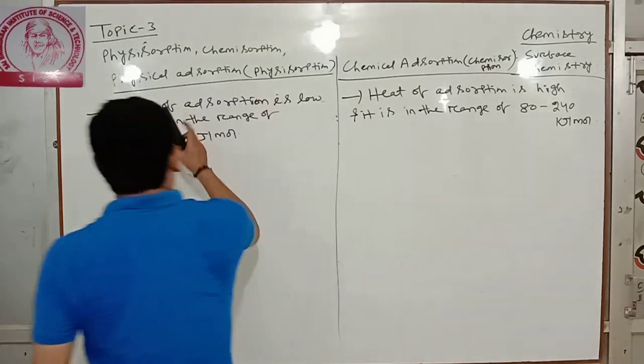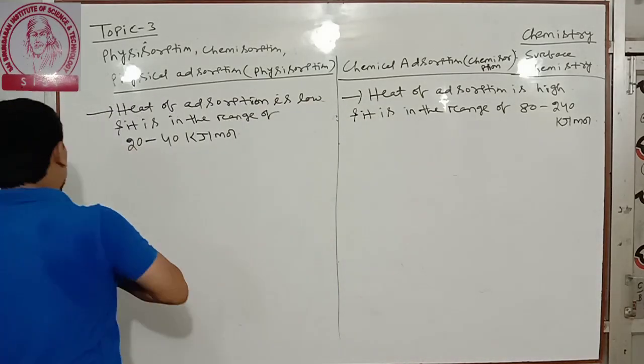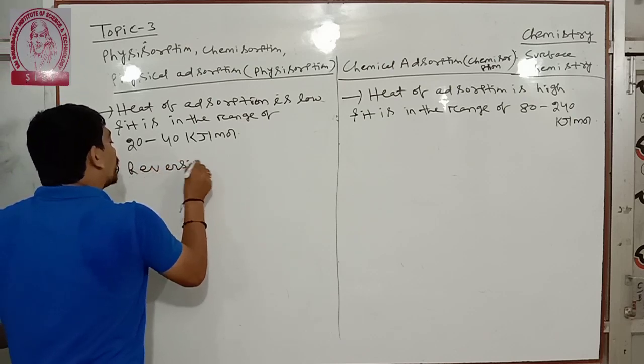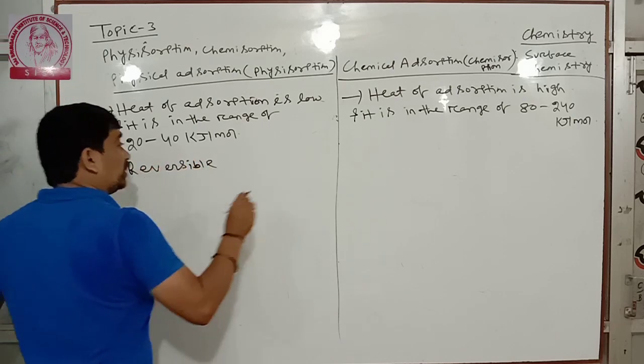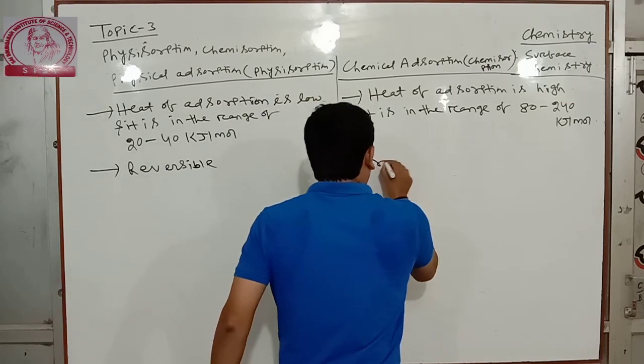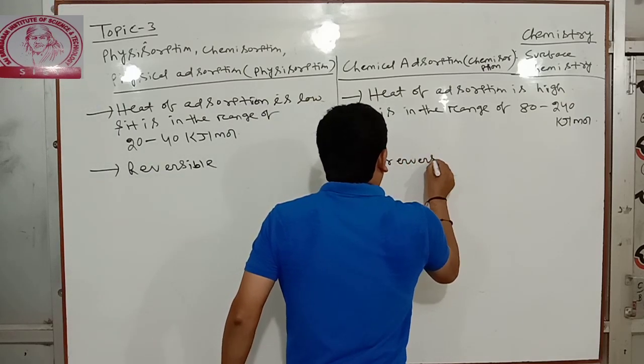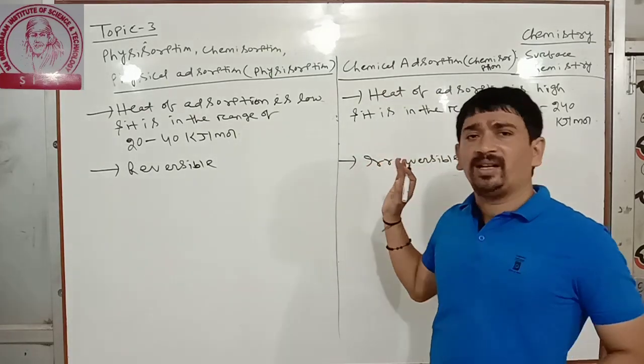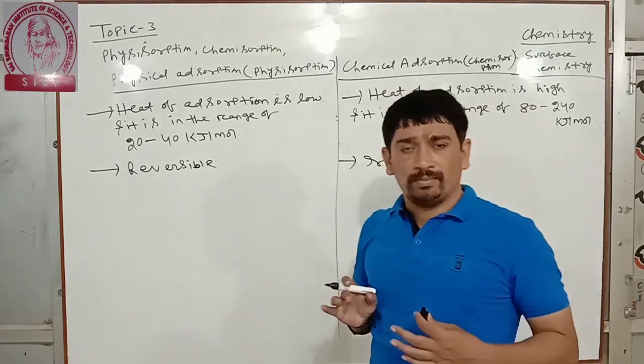Next, physical adsorption reaction is reversible. Chemical adsorption is irreversible. Reversible and irreversible reactions we have already discussed in first year classes in equilibrium.